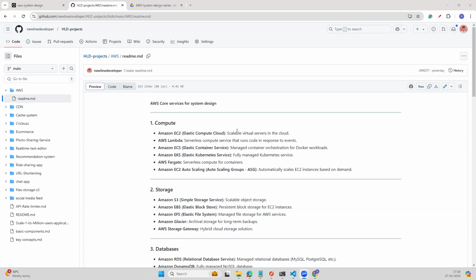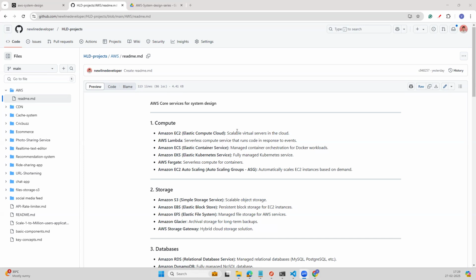Then Amazon ECS, a container service, which will help us deploy our Docker images, Docker applications, container related applications. And then there is EKS, the Kubernetes service, which is a fully managed Kubernetes service. We don't have to worry about the master node.